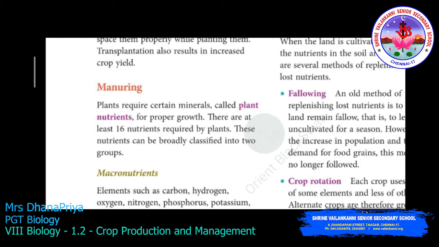Sometimes soil becomes deficient in a particular mineral nutrient. This happens when the same crop is grown in the same field year after year. For example, a particular crop takes more phosphate. If this crop is grown in a field every year, the soil will become deficient in the phosphorus nutrient. This type of deficiency of a particular nutrient is made up by adding chemical substances called fertilizers.